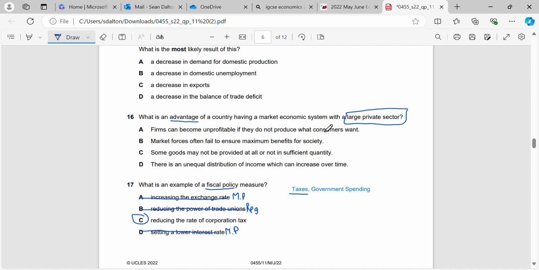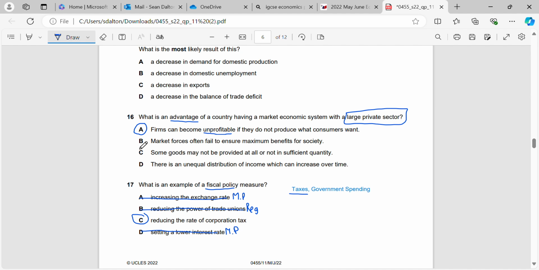The reason why we have more choice and therefore lower prices is because we don't have any government intervention. So firms that are not very good at what they do, they're going to die out and they're going to be punished if they cannot respond to the changes in consumer demand. Firms will become profitable, which is another advantage, if they do produce what consumers want. And if firms are producing what consumers want, then that's a good thing for consumers also.